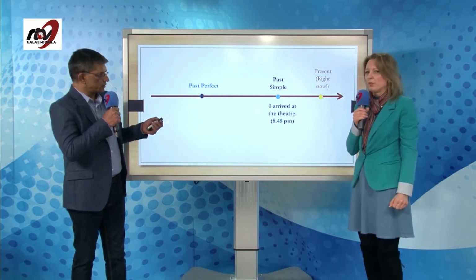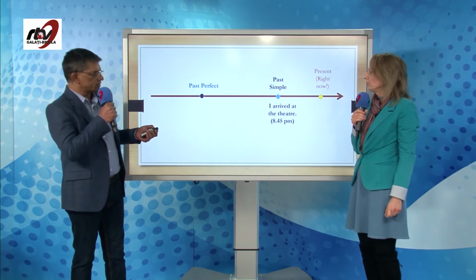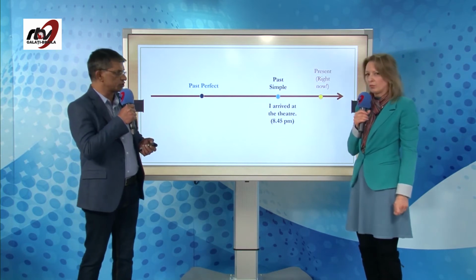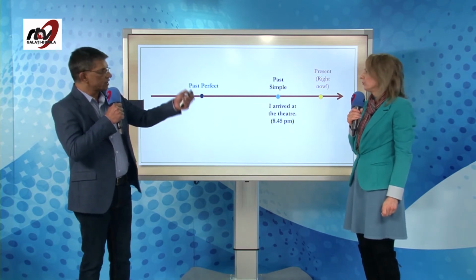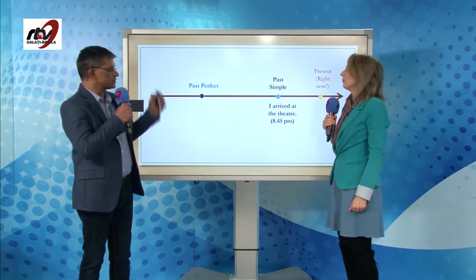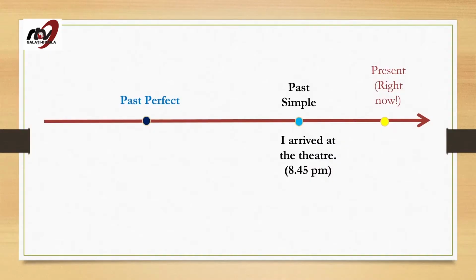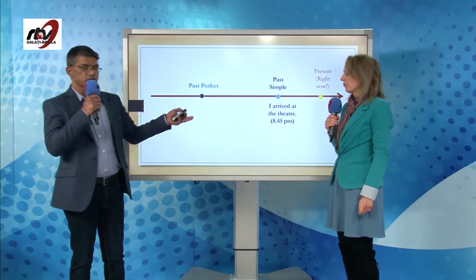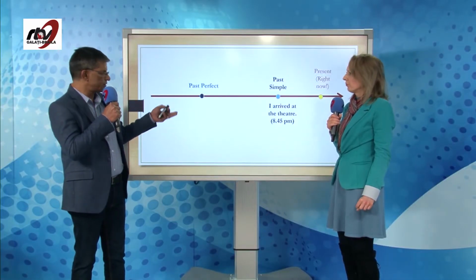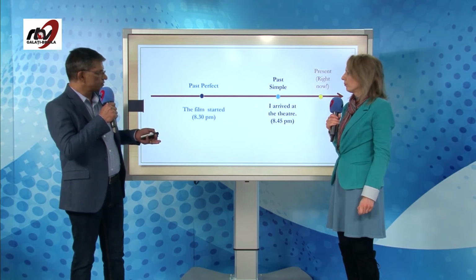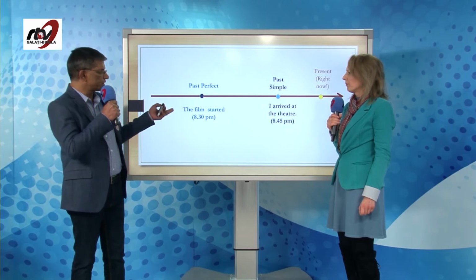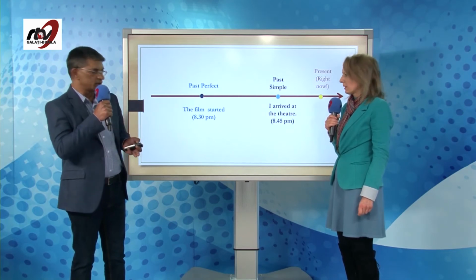Okay, let's move on. And another example, let's see if you can do this. Again, Gabriela, always in the present. In the past, yesterday, I went to the theater. I reached the theater at 8:45 p.m. But when I reached the theater, I found that the film had started.